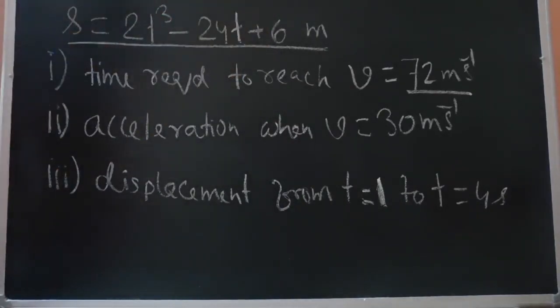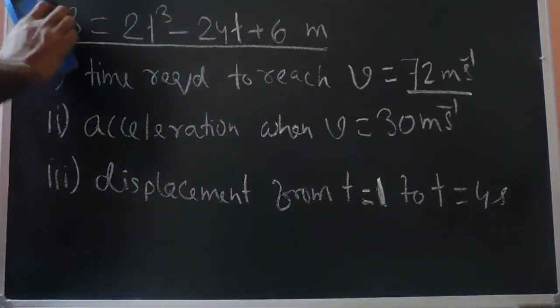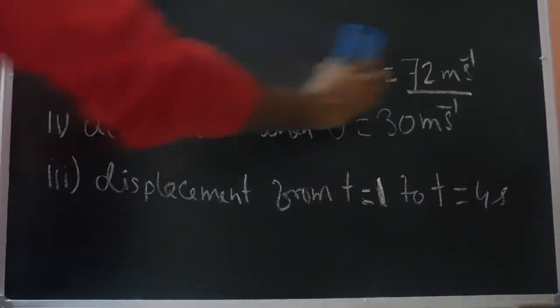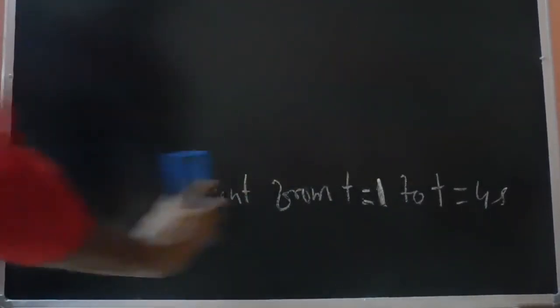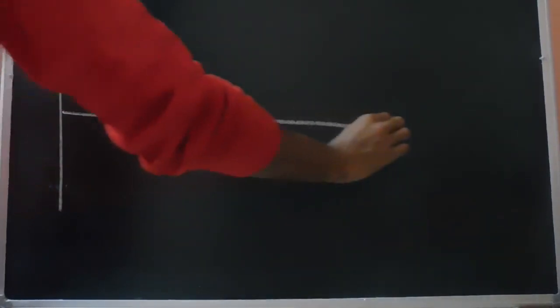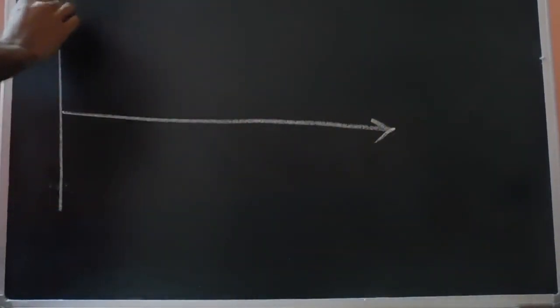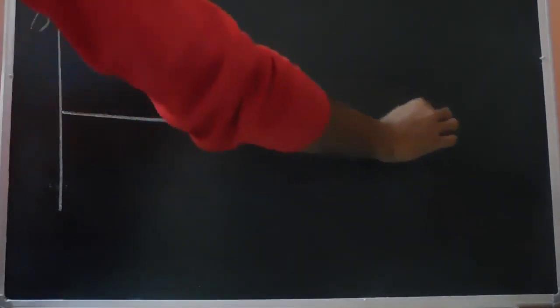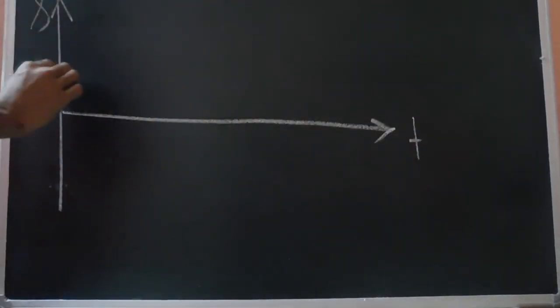So let's see the curve. This displacement time curve is given something like this. This is 6.